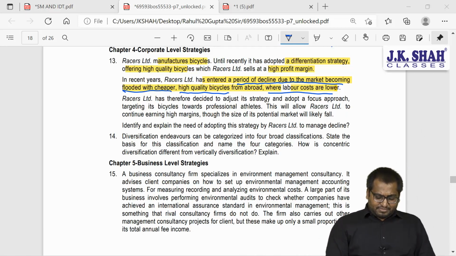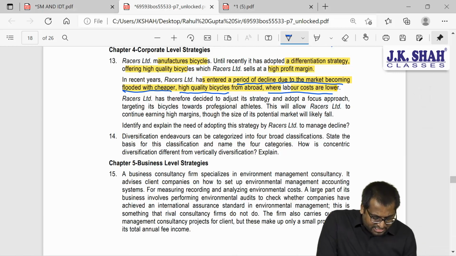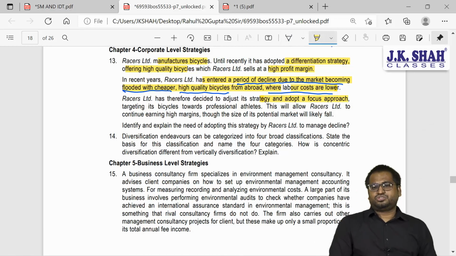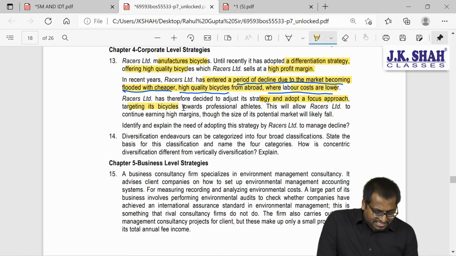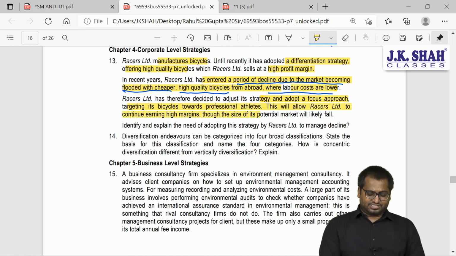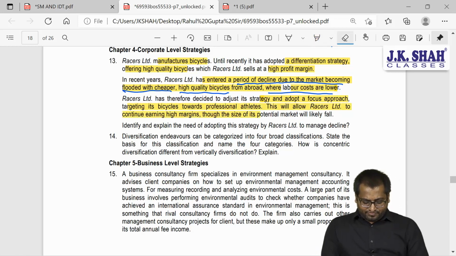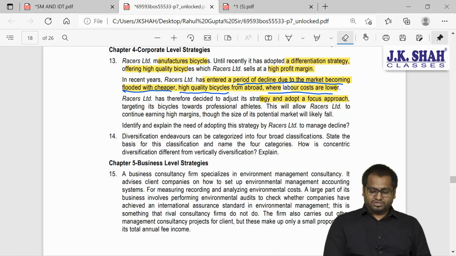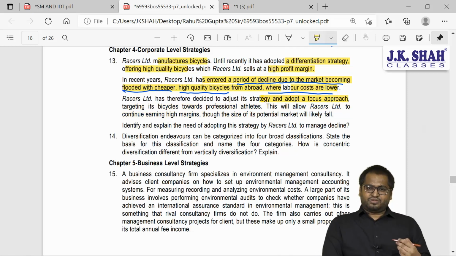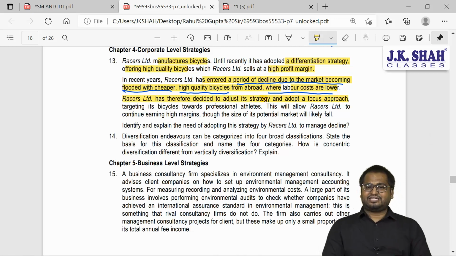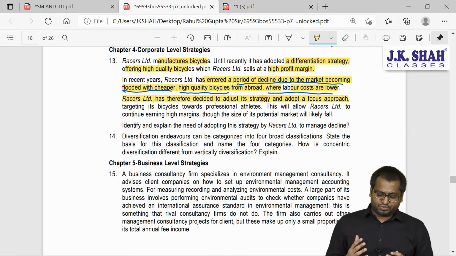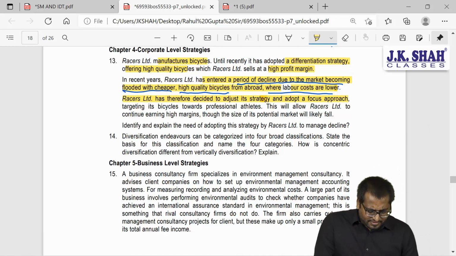So Racers Limited has therefore decided to adjust its strategy and they have adopted a focus approach. So now they have changed, targeting its bicycle towards professional athletes. Because of the rising competition, we felt we are not able to deliver to the market, so we decided to adjust the strategy and adopt a focus approach, a narrow market.